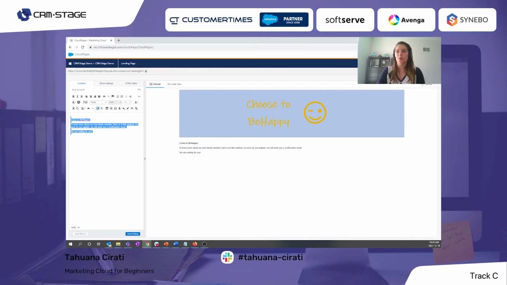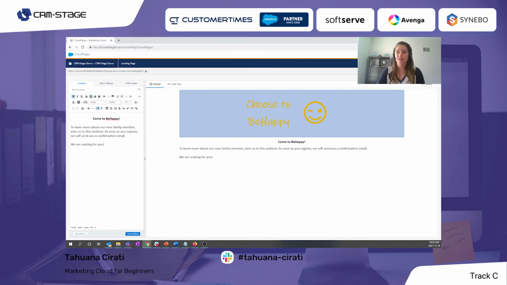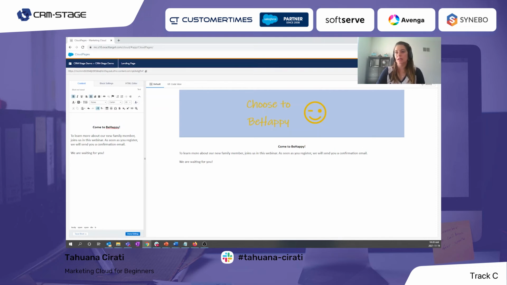So first I will define the font. So I will use Calibri for this font. I will define the size. So maybe let's put size 20. This is already on bold. I want to centralize this. I want to give more space here. So here is, as I mentioned, we can put italic, we can underline this, centralize.